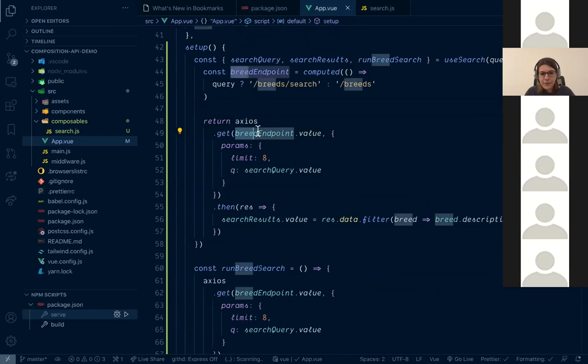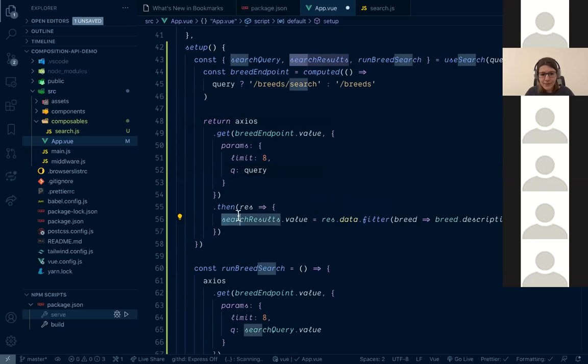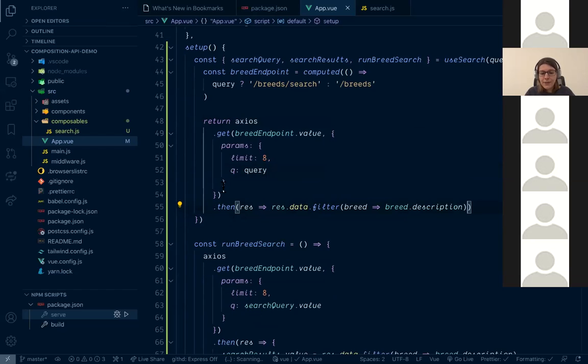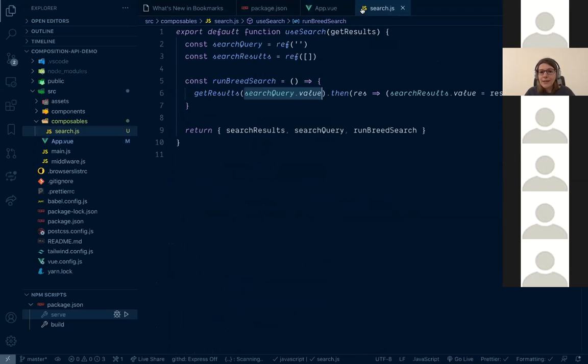So again, I'm getting it with breed endpoint value, nothing is changing here. Here, we already passed search query value as query, so we can simply replace it. And as a response, I'm not assigning anything. I just need to return filtered data, because my callback will just filter the data and search, and search will do the assignment here.